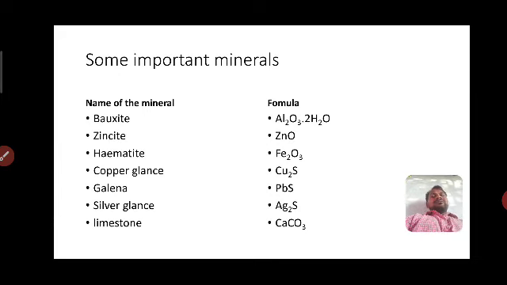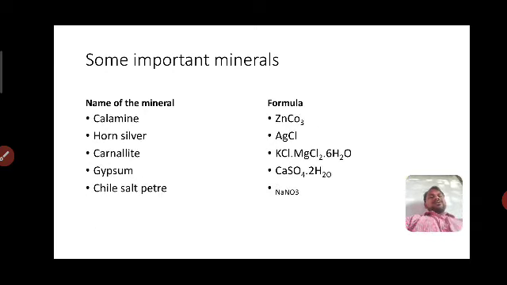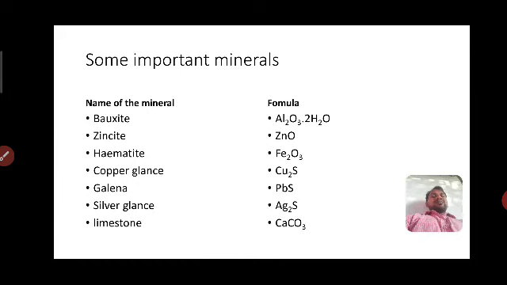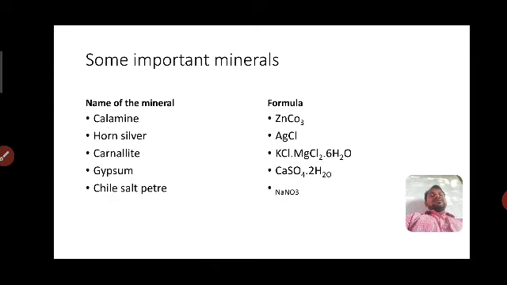Examples of important minerals: bauxite, zincite, hematite, copper glance, galena, silver glance, limestone, calamine, horn silver, carnallite, gypsum, chile saltpeter. Among them, always remember bauxite and its formula, hematite and its formula, galena, silver glance, calamine, carnallite, gypsum, chile saltpeter. Very important.